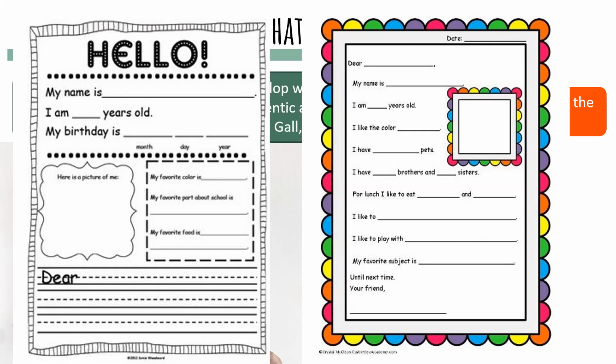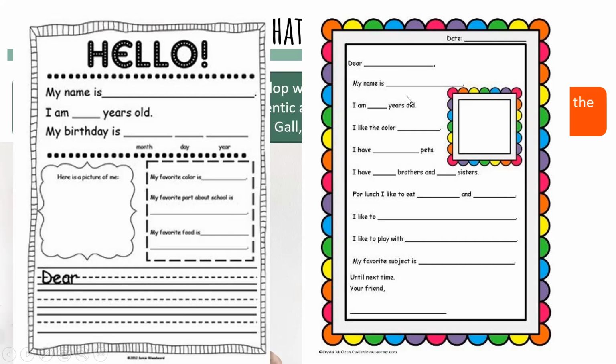So we need to be very careful when we choose the activities, right? If you think that children from 7 to 8 already have this vocabulary: my name is, I am 7 years old, I like the color blue, I have the numbers, the vocabulary about food, for lunch I like to eat, and hobbies, I like to play with.